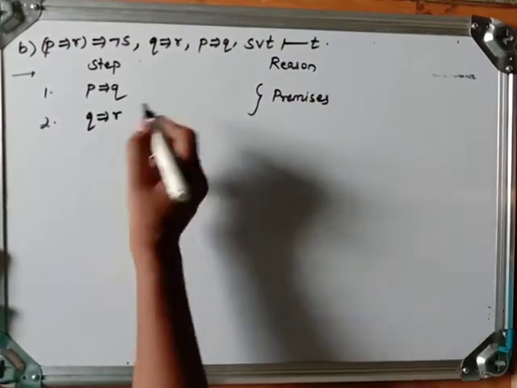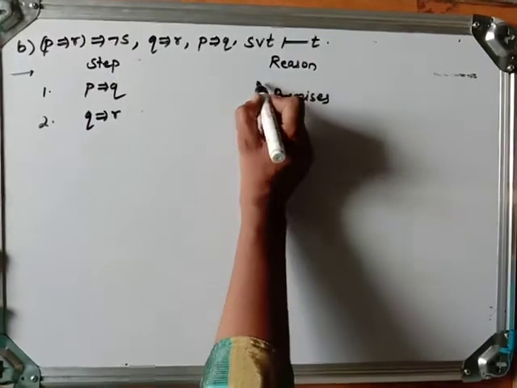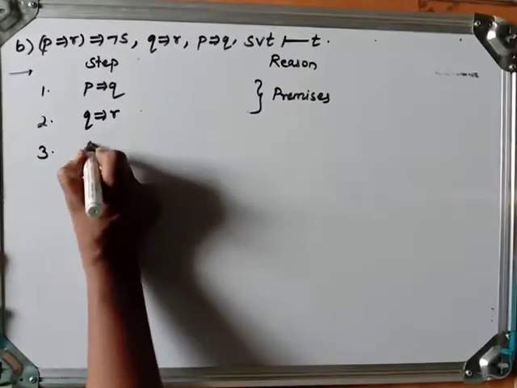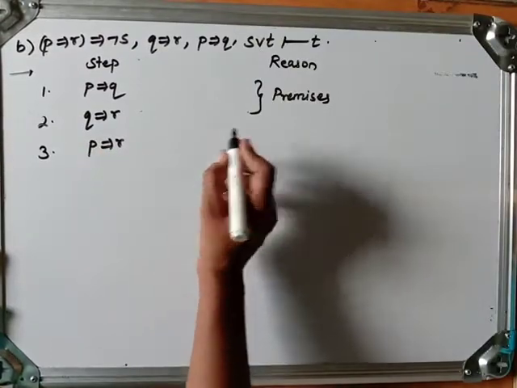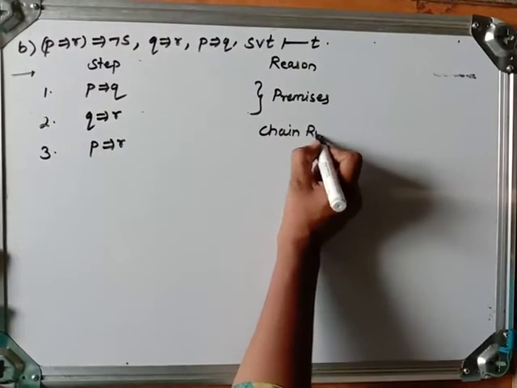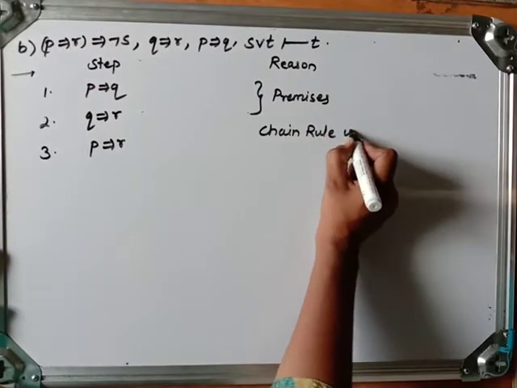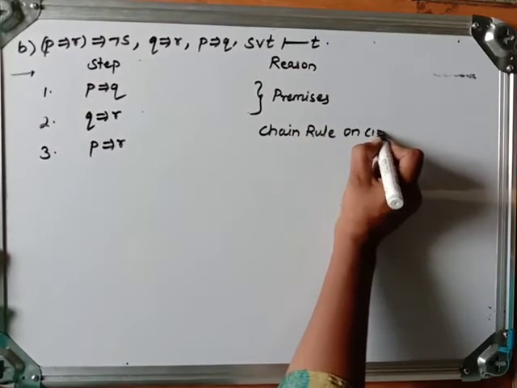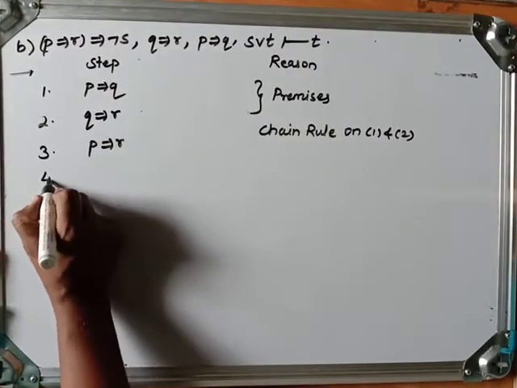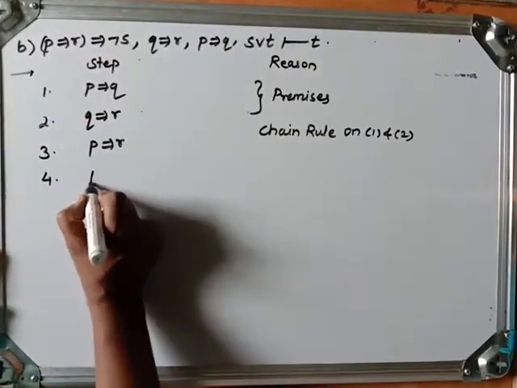I am giving a common reason for them because both are premises. Now the third one I can write P implies R, using chain rule on 1 and 2. Okay. Now fourth one, let me take this.